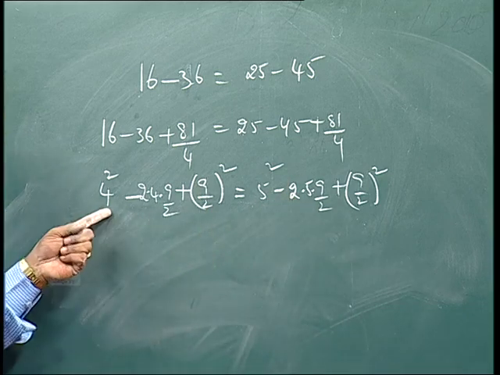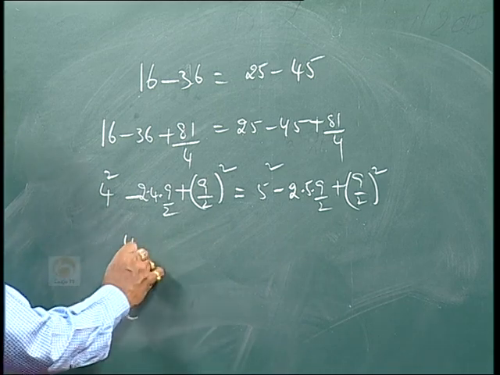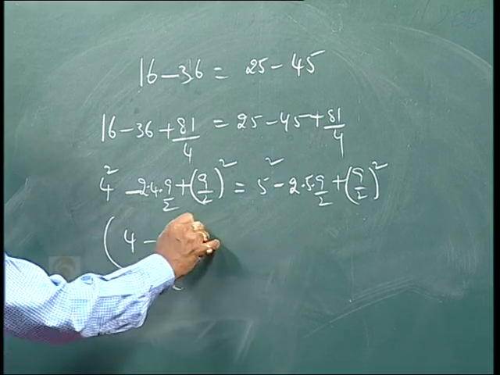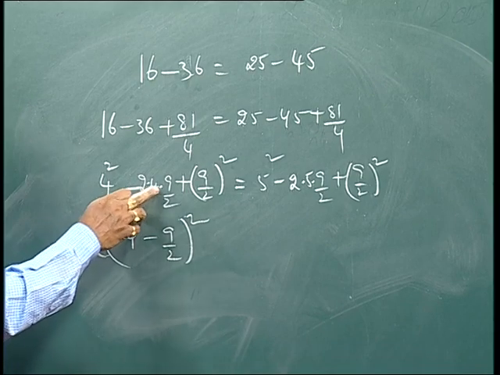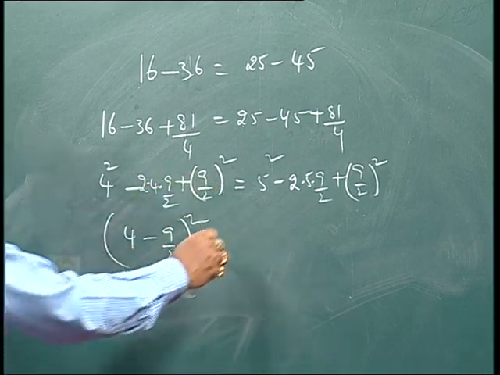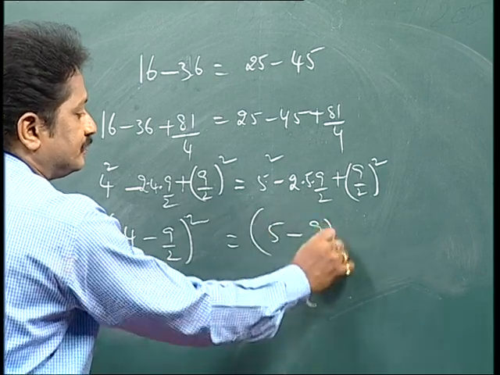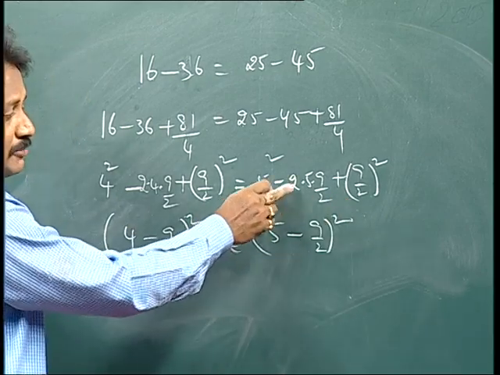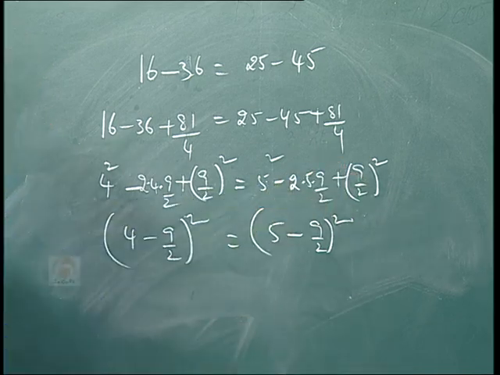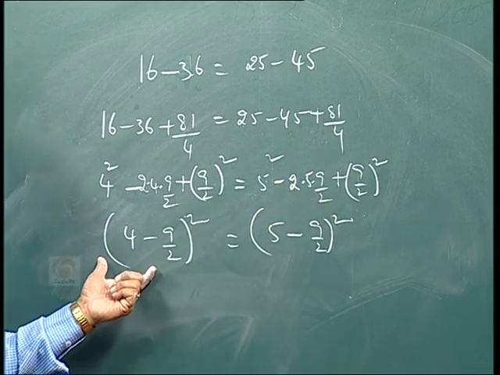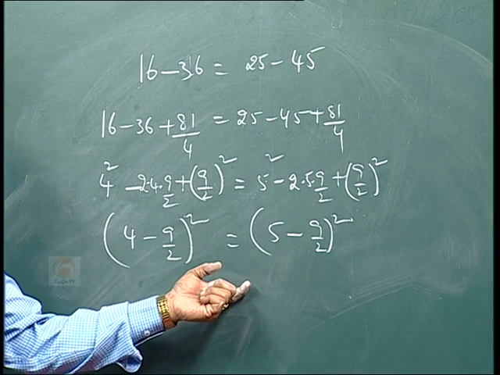Okay. Now I am going to use the same identity, 4 minus 9 by 2 whole square, because a square minus 2ab plus b square, and 5 minus 9 by 2 whole square is also the same, a square minus 2ab plus b square. So it is in the form of 4 minus 9 by 2 whole square, and it is in the form of 5 minus 9 by 2 whole square.